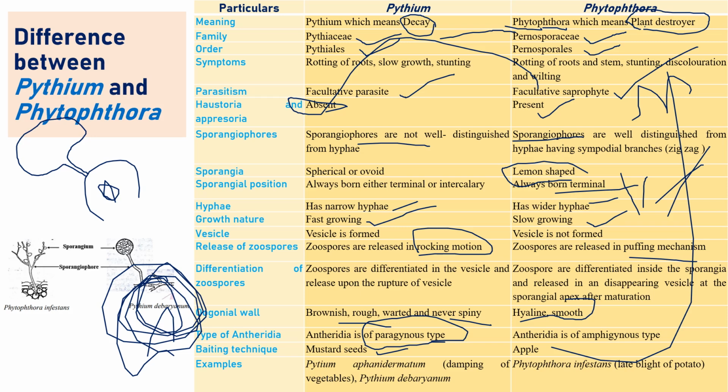There are very important points we have covered: formation of a vesicle is a special feature of Pythium, and the amphigynous type of antheridium is present in Phytophthora. Such questions we expect not only in the NET exam but also in various other exams. If we study in this way, it will be very easy for us to remember the material, not only for immediate preparation but also for semester and various other exams.